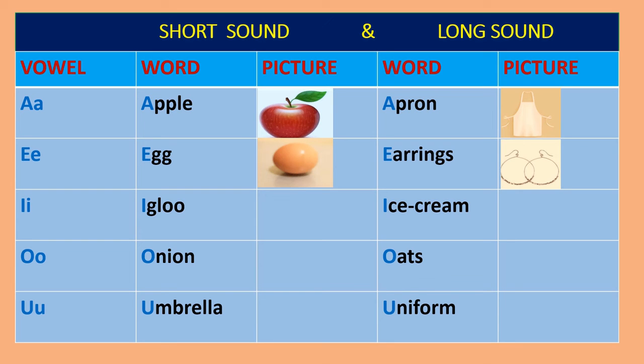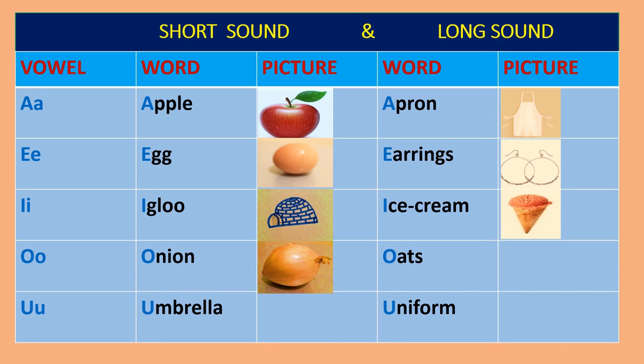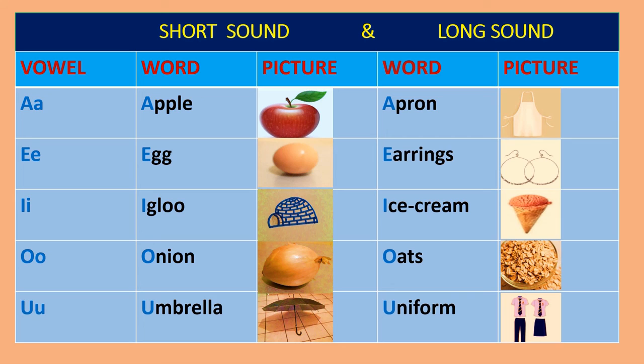For I, short sound is I, as in igloo, and long sound is I, as in ice cream. For O, short sound is O, as in onion, and long sound is O, as in oats. For U, short sound is U, as in umbrella, and long sound is U, as in uniform.